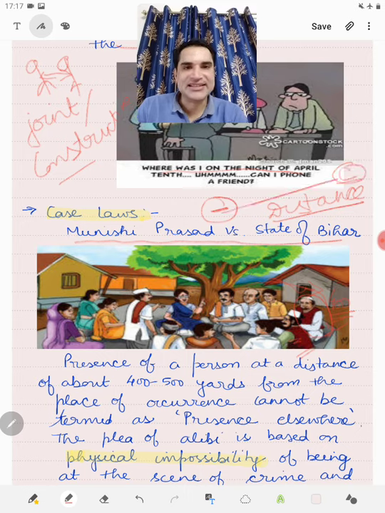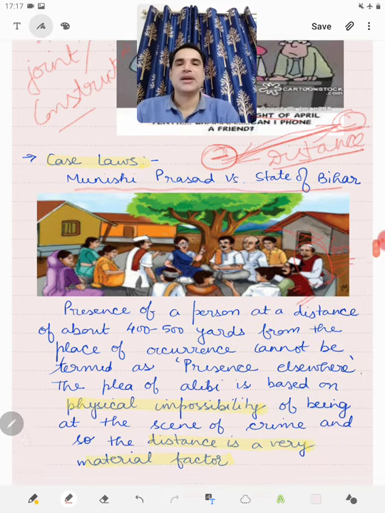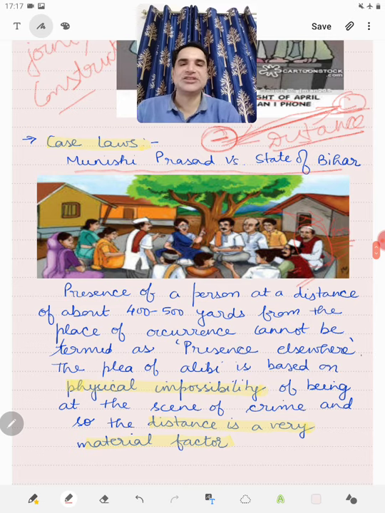If the distance is such that it can be easily reached, that the person can commit the crime and then come back to the panchayat, then that plea of alibi will not hold. So, presence of a person at a distance of about 400 or 500 yards from the place of occurrence cannot be termed as presence elsewhere.